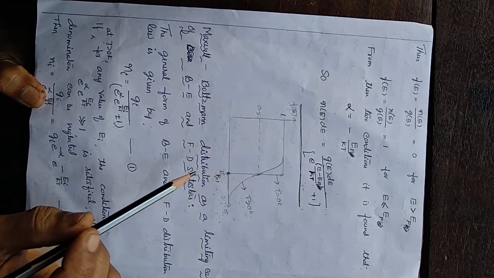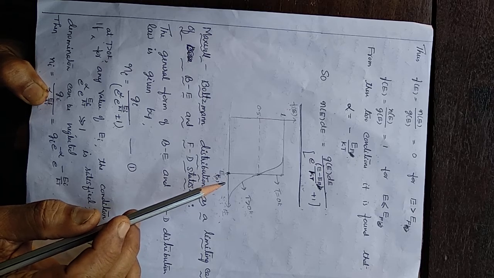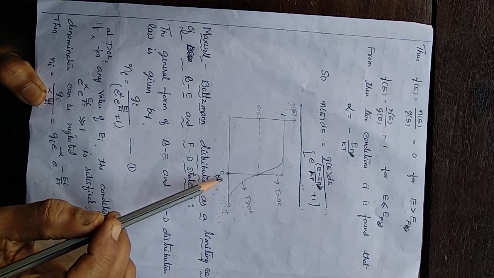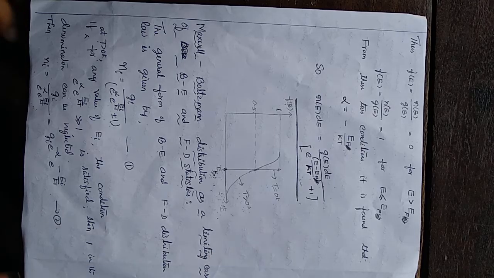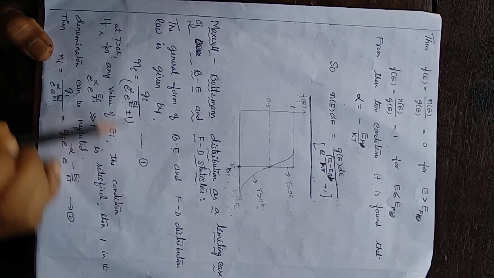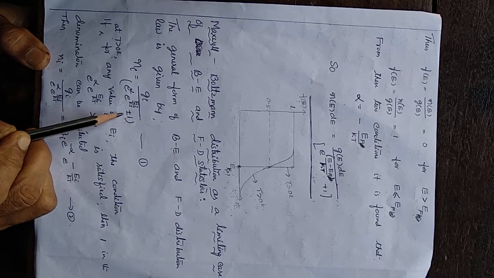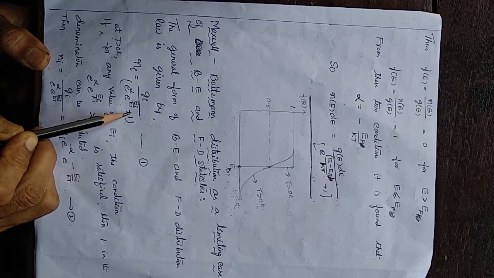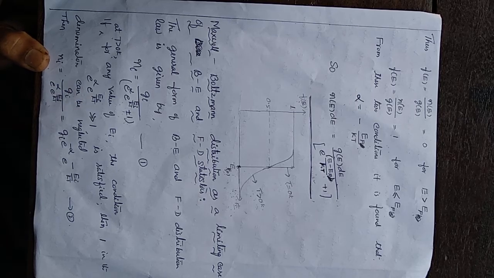What it indicates is, as temperature increases, the FD statistics as well as BE statistics reduce to MB statistics. See here, the general form of BE and FD distribution is given by this. It is plus or minus 1: plus 1 for FD, minus 1 for BE.